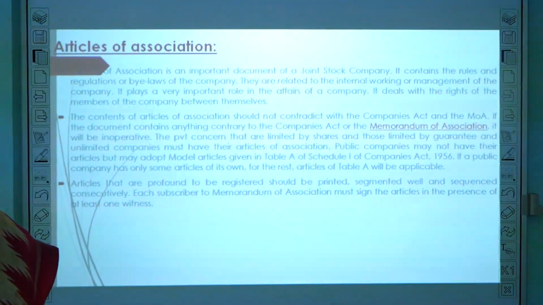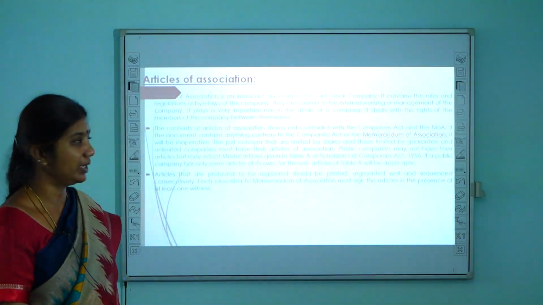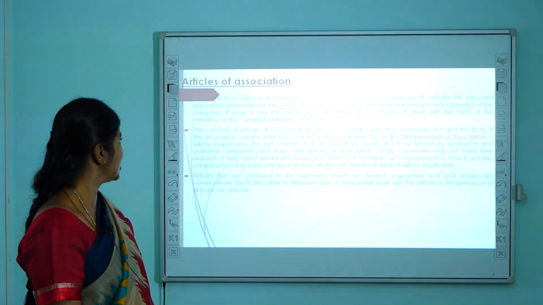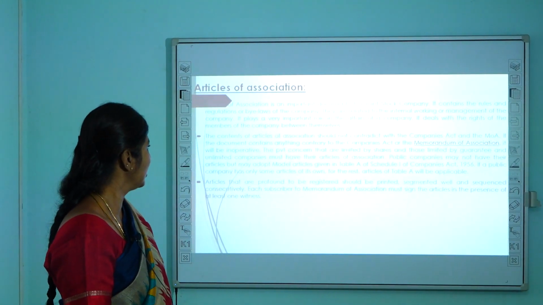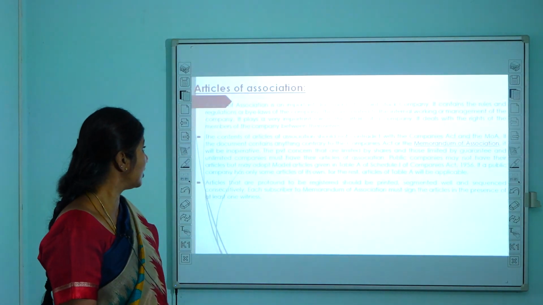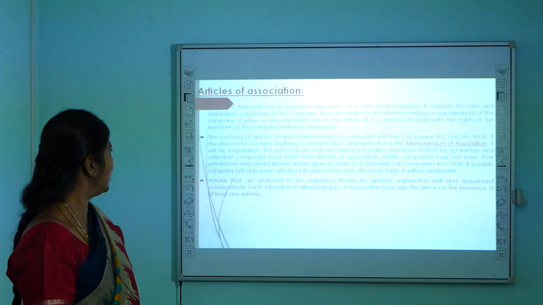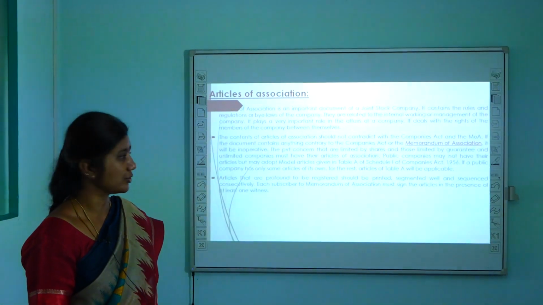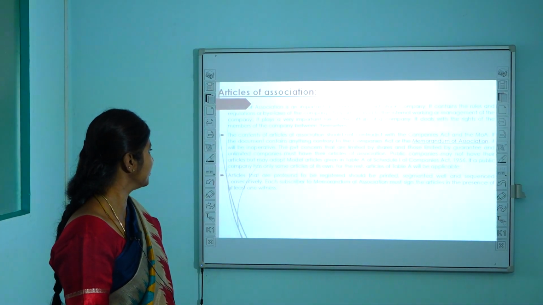Articles of Association. Articles of Association and Memorandum of Association are the two most important documents in company law. Articles of Association is an important document in a joint stock company and it contains all the rules, regulations and bylaws of the company which are related to the internal working and management of the organization. It plays a pivotal role in all the affairs of a company. It deals with all the rights of the members of the company among themselves. The contents of the Articles of Association should not contradict the Memorandum of Association. The Memorandum of Association, that is MOA, is entirely different from Articles of Association.